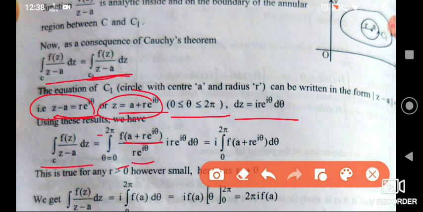I'll substitute that. Then what is dz? dz is i r e power i theta. Then cancel whichever cancels, and we get i into the integration from 0 to 2 pi of f of a plus r e power i theta into d theta.